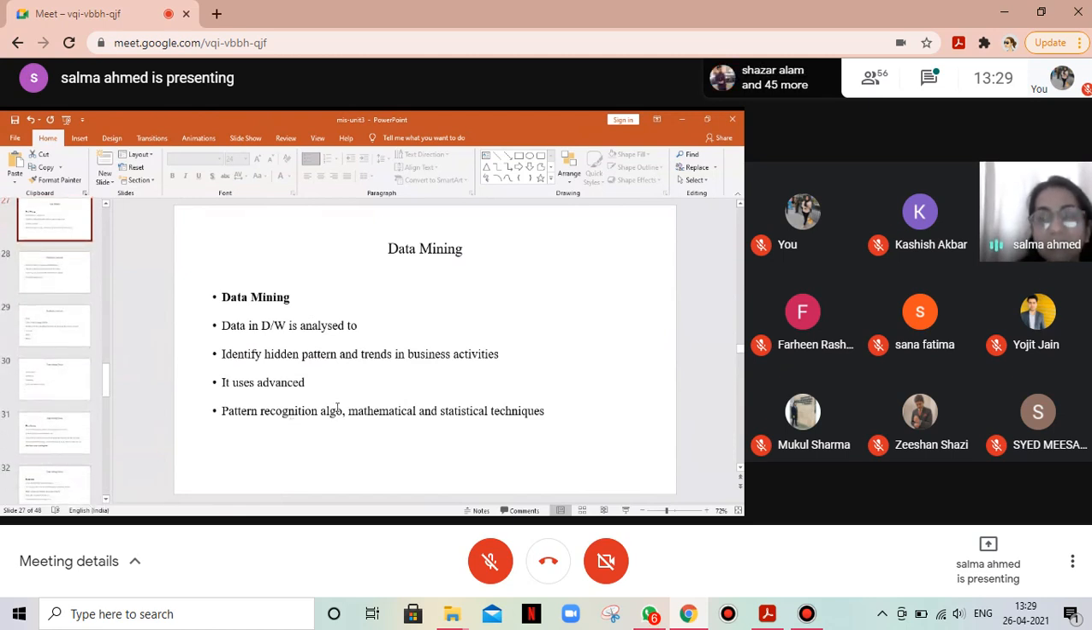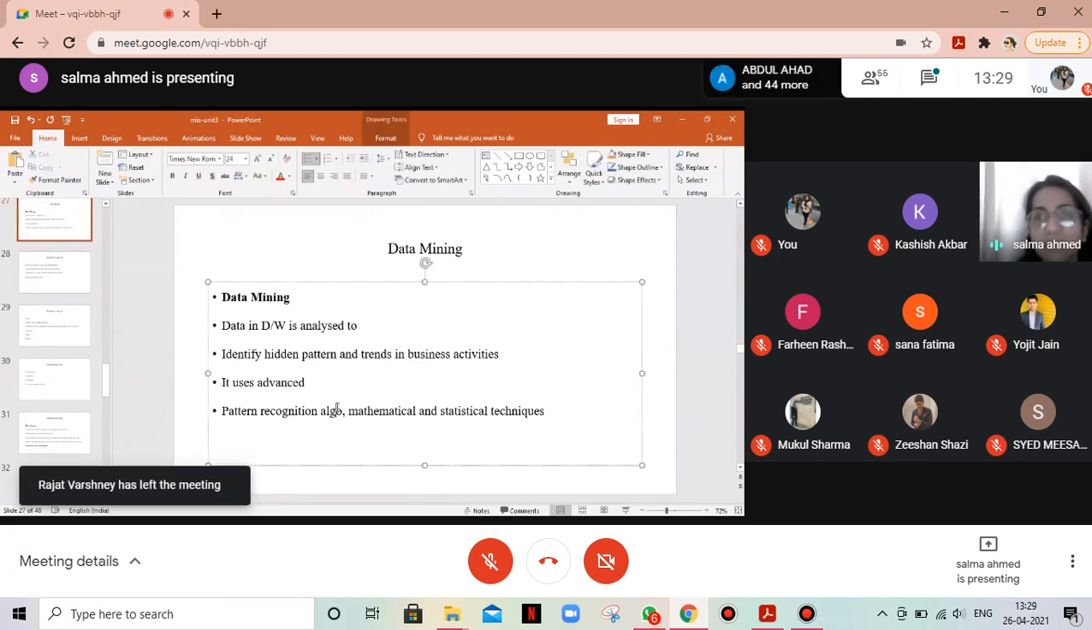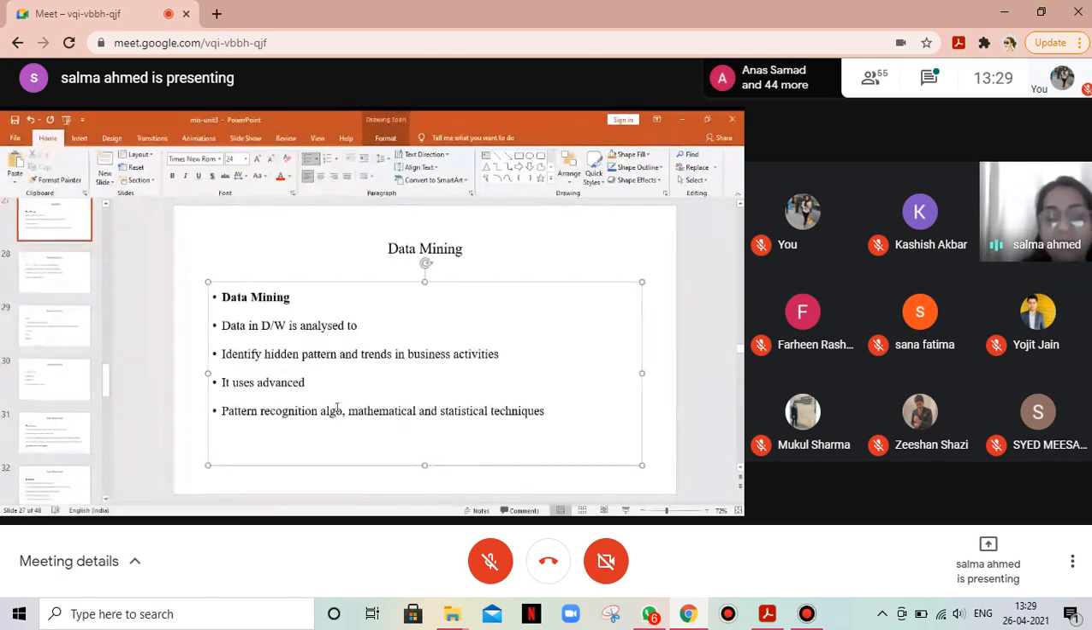What is data mining? Data mining basically extracts information from the data warehouse to identify patterns and trends which will help the manager to take decisions. Data in the data warehouse is analyzed to identify hidden patterns and trends in business activities. It uses advanced pattern recognition algorithms, mathematical techniques and statistical techniques to give valuable insights to the manager.